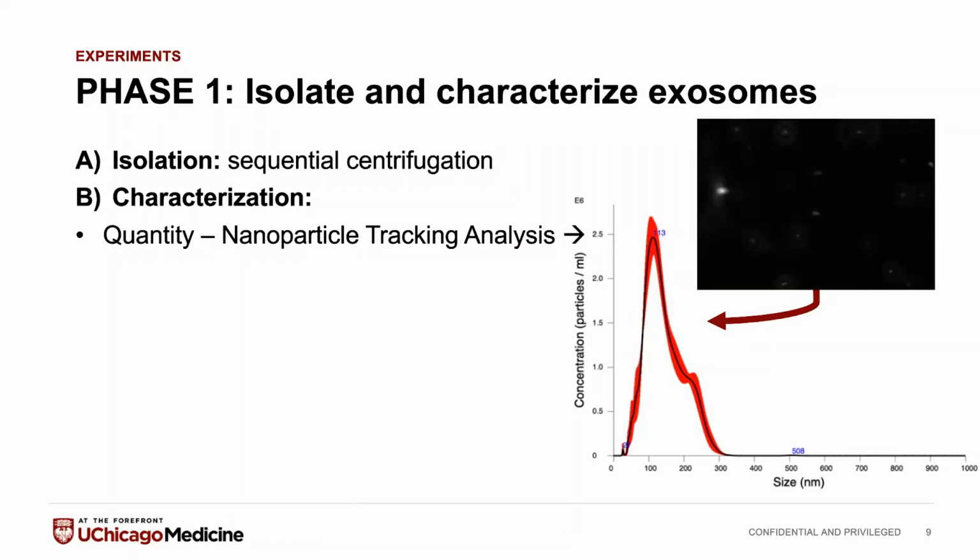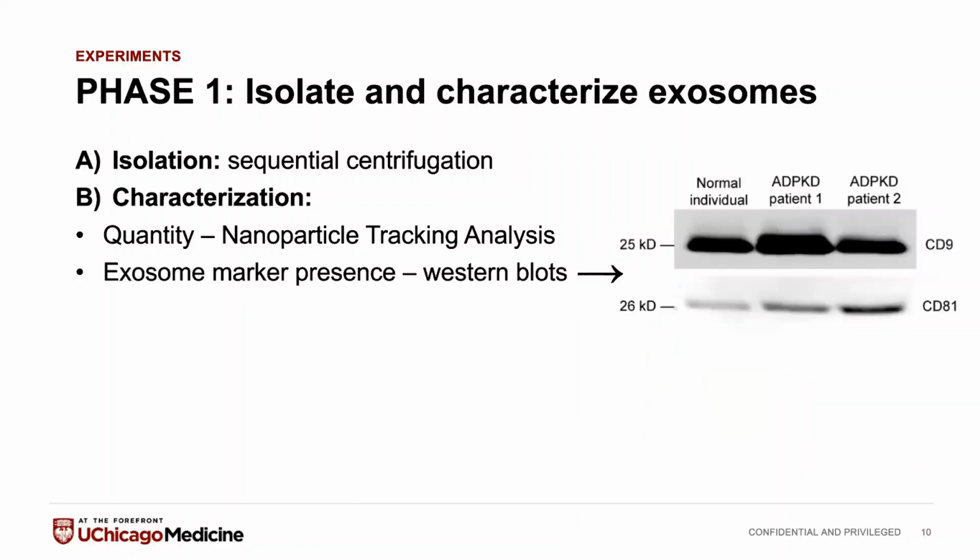And we're seeing a nice big peak right at about 113, which is where we'd expect these type of exosomes to be, so we know that we're getting the right kind of particles in our isolations. Then we look for exosome marker presence to make sure that these are actually exosomes, even though they're the right size. These are two examples of two pretty common proteins that are on the membranes of these exosomes, CD9 and CD81. We're seeing them all show up in our samples. So we know that they have the exosome markers.